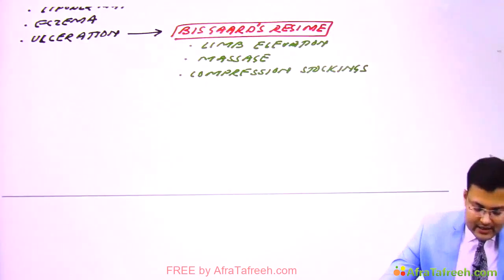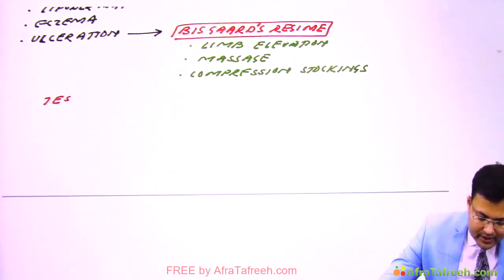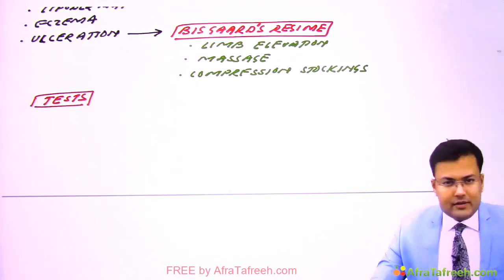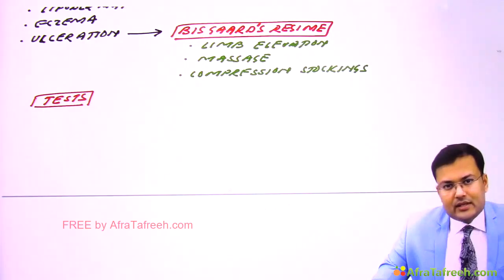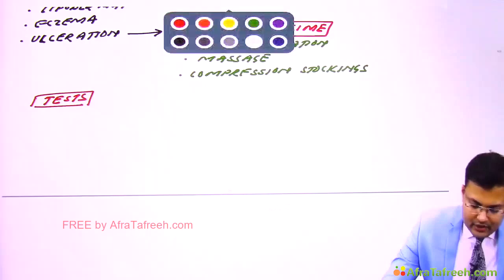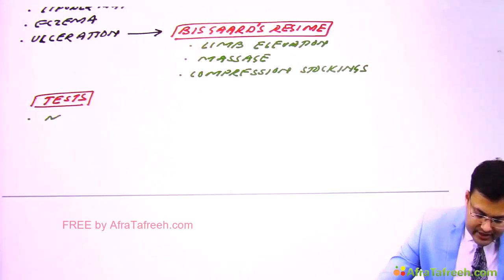Now see the various tests which are performed in varicose vein. First is the cuff impulse test. And what is the name of this cuff impulse test? This is known as Morrissey's test. So first, what is Morrissey's test?